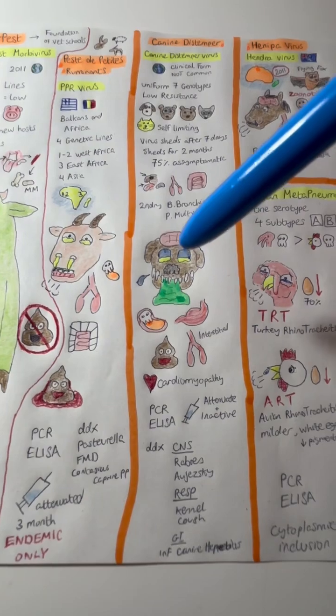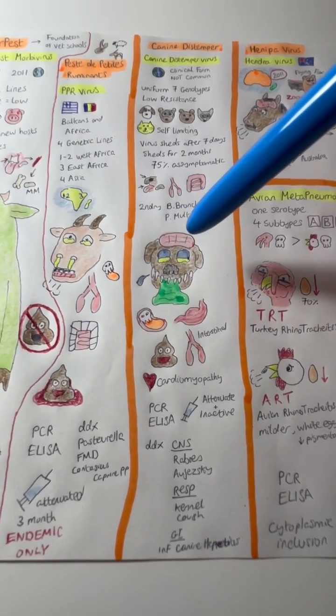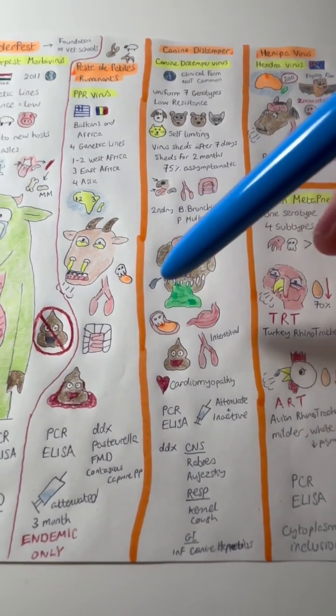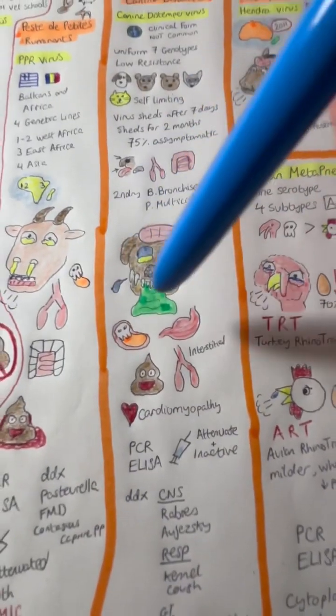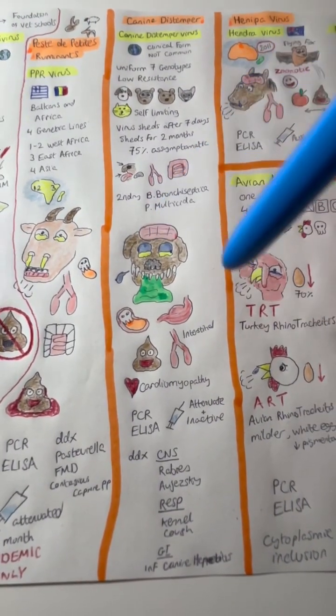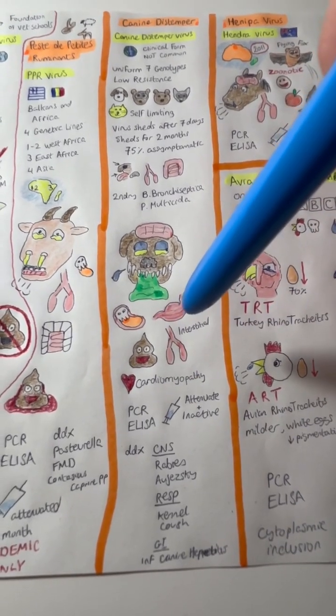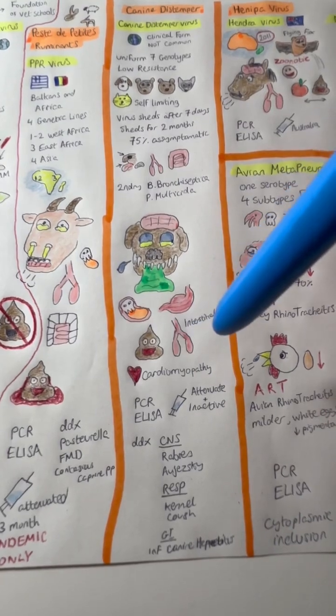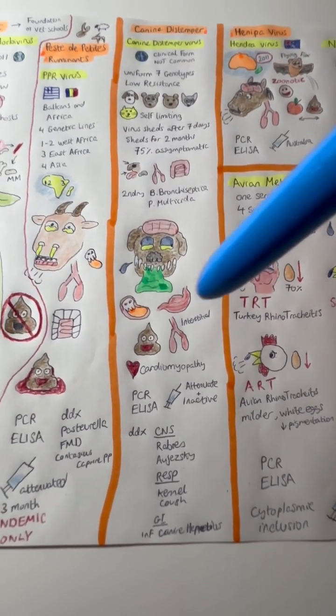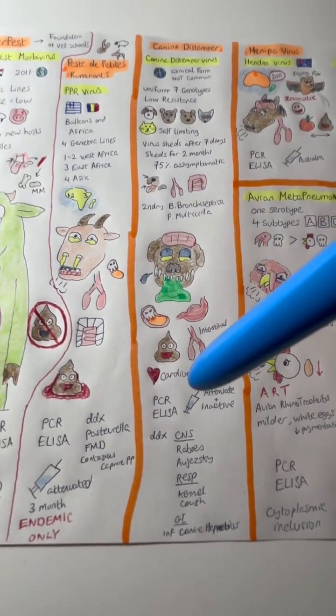They will also get central nervous system signs, and there will also be signs in the fetus as well, and the dogs can get abortion. The dogs will also get hypoplasia of the enamel, as well as interstitial pneumonia, and gastritis, and cardiomyopathy. For the diagnosis, PCR and ELISA are sufficient.